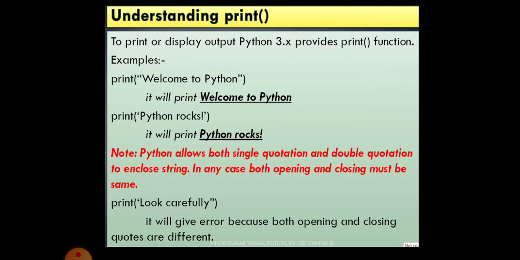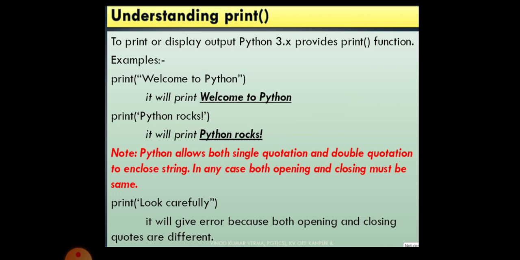Coming to the understanding of print. To print or display output, Python provides the print function. All the letters are in small letters only. For example, print welcome to Python. It will print welcome to Python. Then, if you try another statement, print Python rocks, again the interpreter will display Python rocks with an exclamatory symbol.